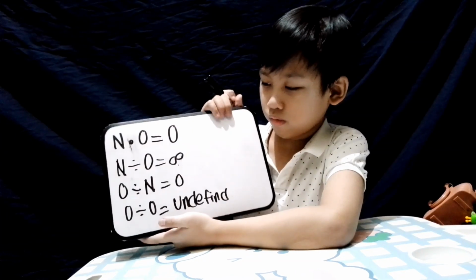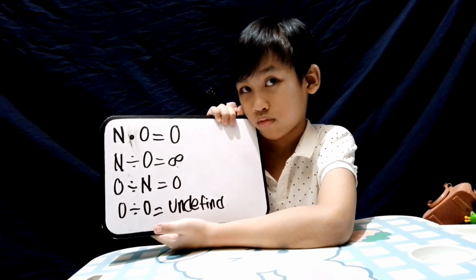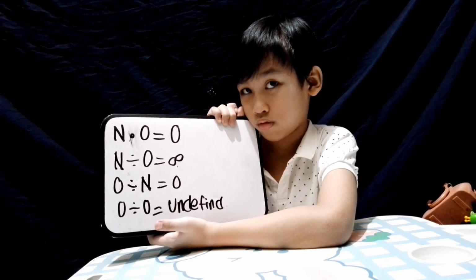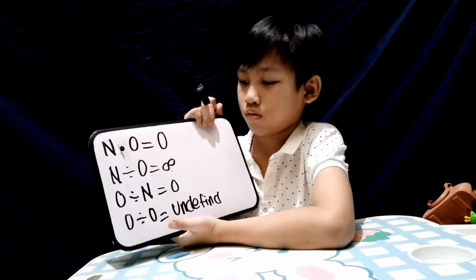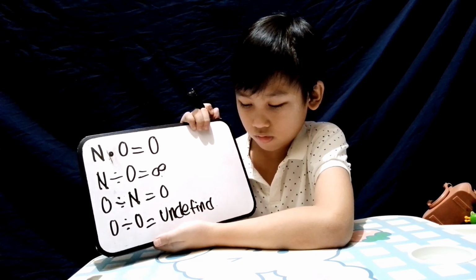So, we have here N times 0 is equal to 0. N divided by 0 is equal to undefined, or it could be infinite. 0 divided by N is equal to 0. And 0 divided by 0 is undefined or infinite.